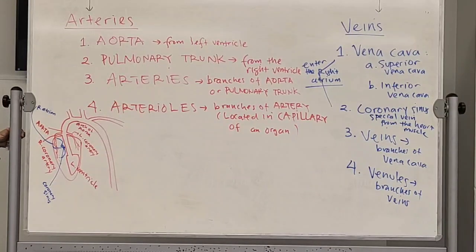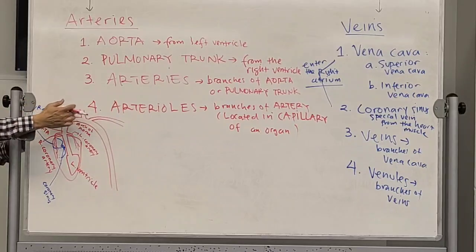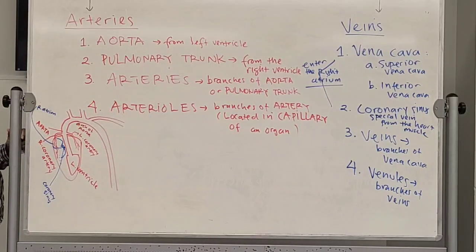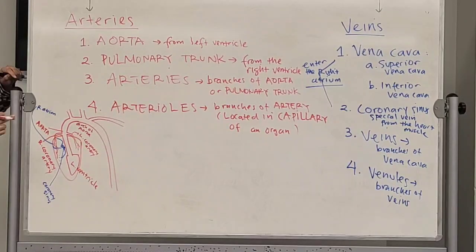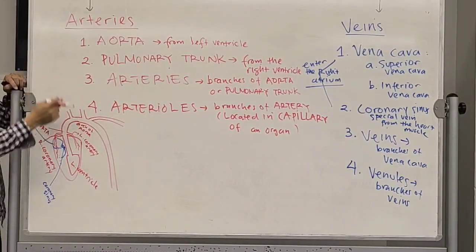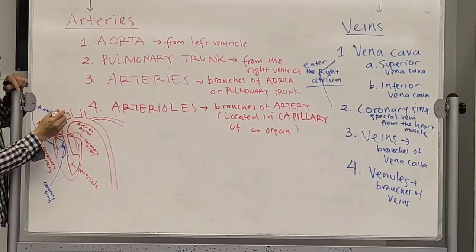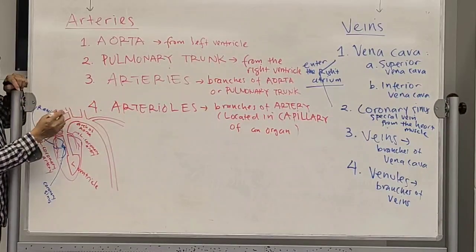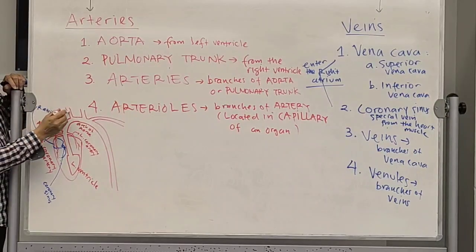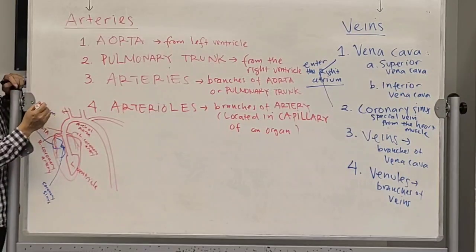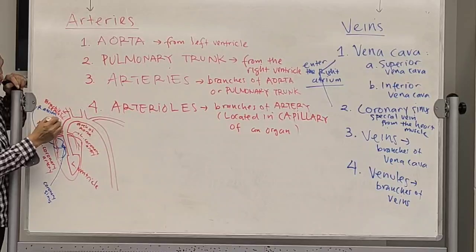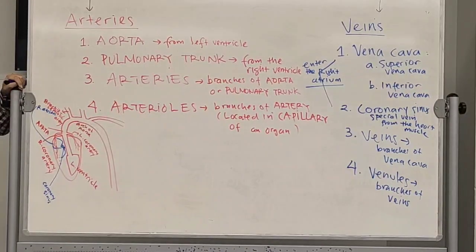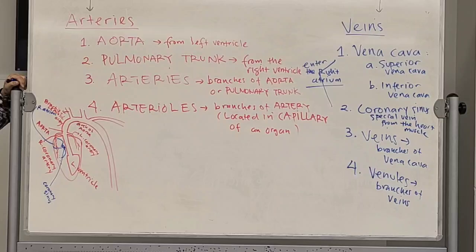Now, what is the general name for a blood vessel that is smaller? Okay. Sarah, again. Artery. Artery. Now, it has special name because it's going to different parts. So over here, on the right side, this one is called the brachiocephalic artery. Okay, it's called the brachiocephalic artery.